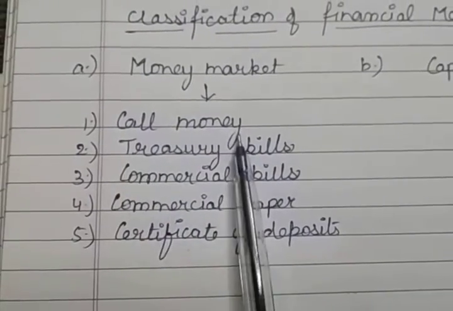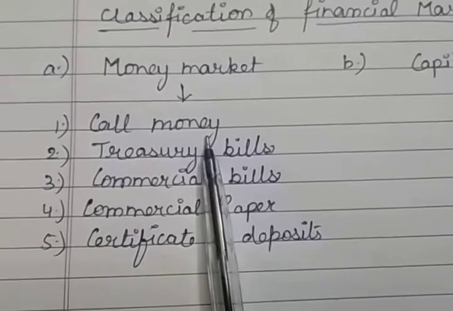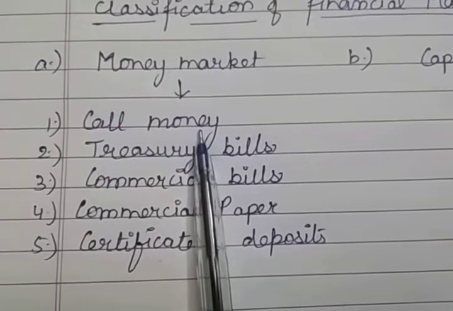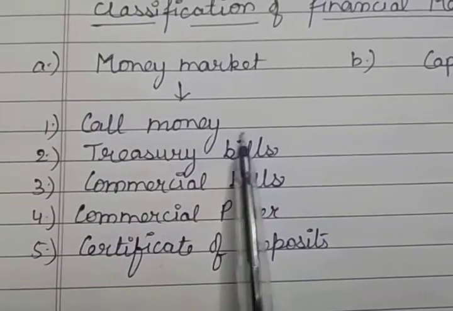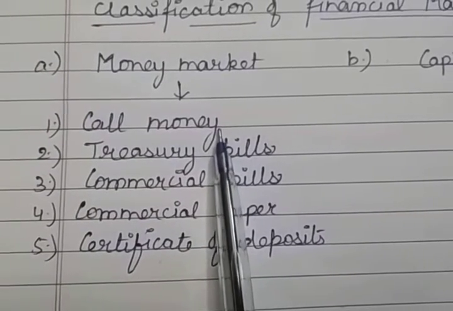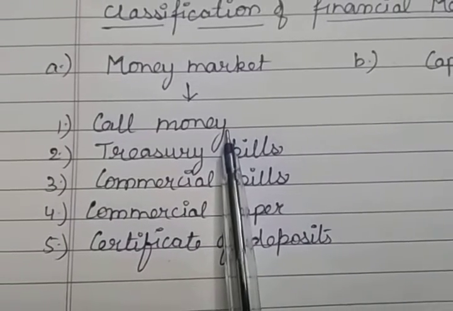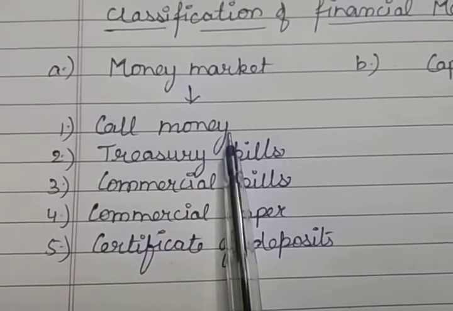So this is the type of instrument which is usually used by the banks who are facing the problem of shortage of funds. So they can take the money from those banks who have the money in surplus form. And the rate of interest can vary, maybe day to day or hour to hour also.